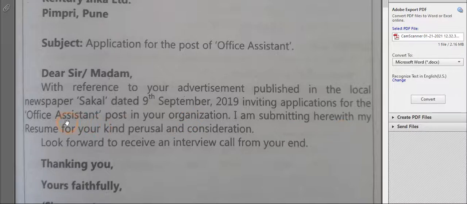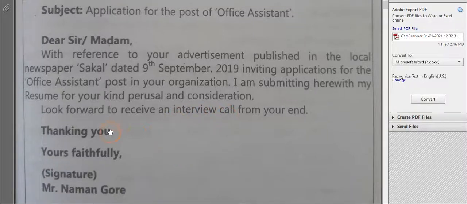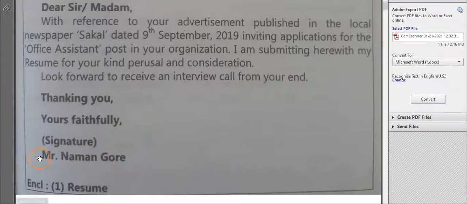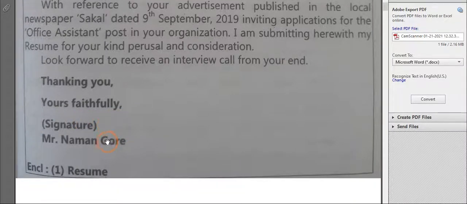I am submitting herewith my resume for your kind perusal and consideration. You have to attach your resume also, and you inform that in your application letter itself. Look forward to receiving an interview call from your end. This is your concluding paragraph, that you are looking forward to receiving a call from them for an interview. Then the complimentary close, then your name and signature. Even if you don't put the signature, it's okay. With your application letter you have to enclose your resume also.